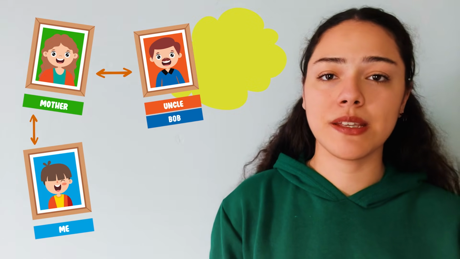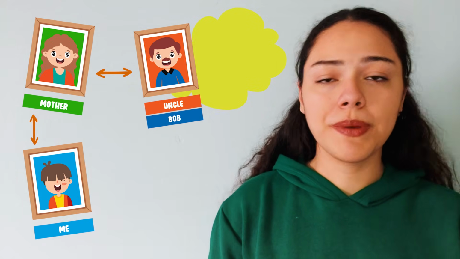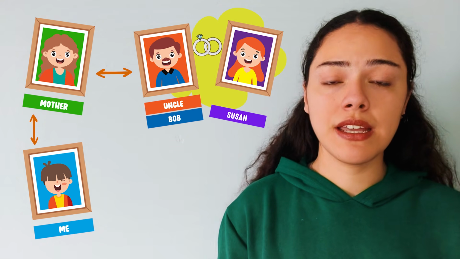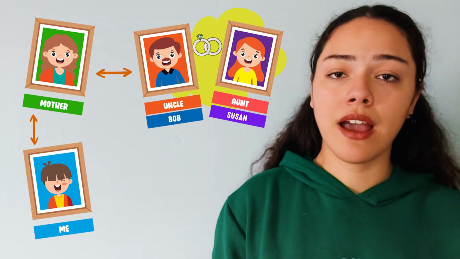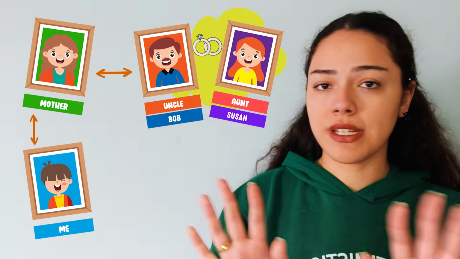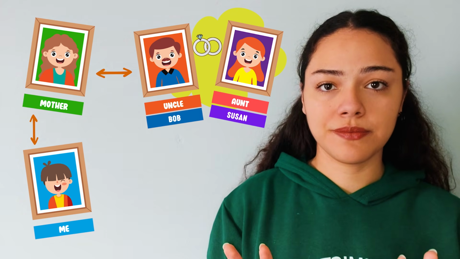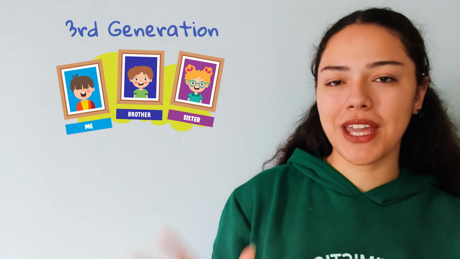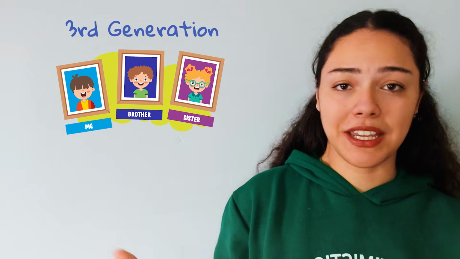Similarly, if my mother has a brother called Bob, then Bob is my uncle. If Bob is married to a woman called Susan, then I will call Susan aunt. But again, Susan and I are not related. Third generation is us. This is where we exist. Our siblings are here too.